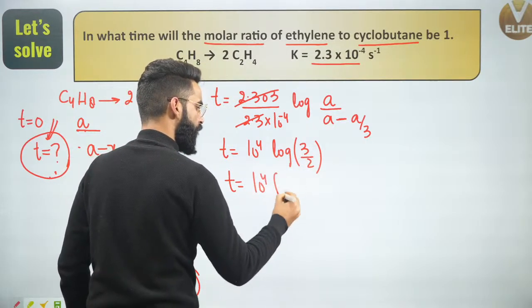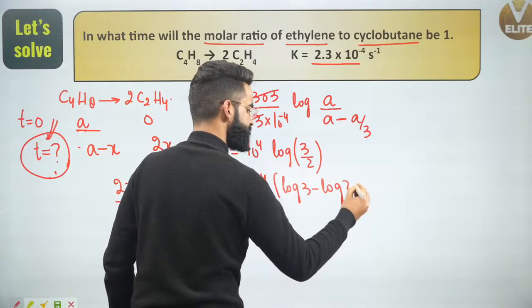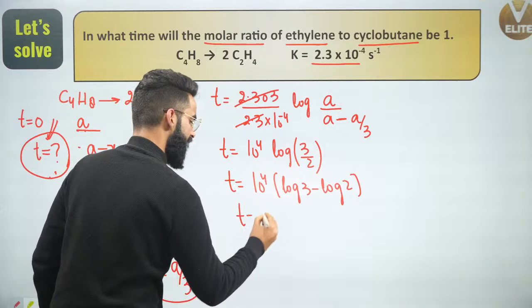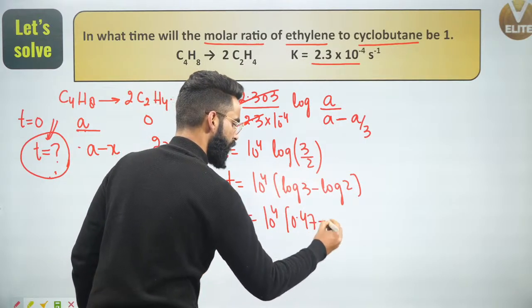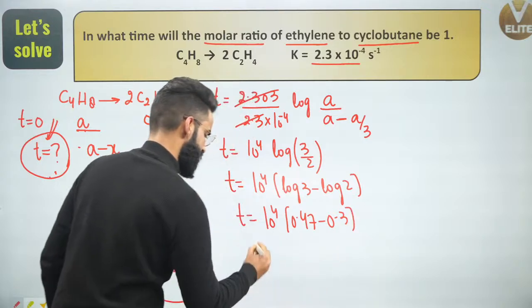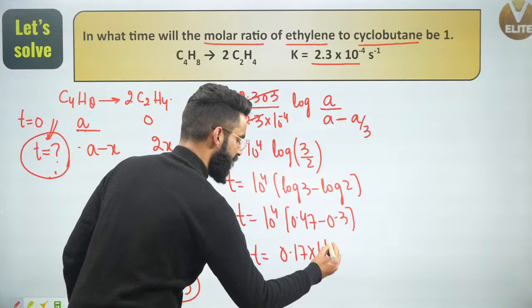Now use the property of log: log of m by n is log of m minus log of n. So the T value is equal to 10 power 4 into log of 3 minus log of 2. Log of 3 you must be knowing is 0.47. Log of 2 you must be knowing is 0.3. So the time value I got is 0.17 multiplied by 10 power 4.